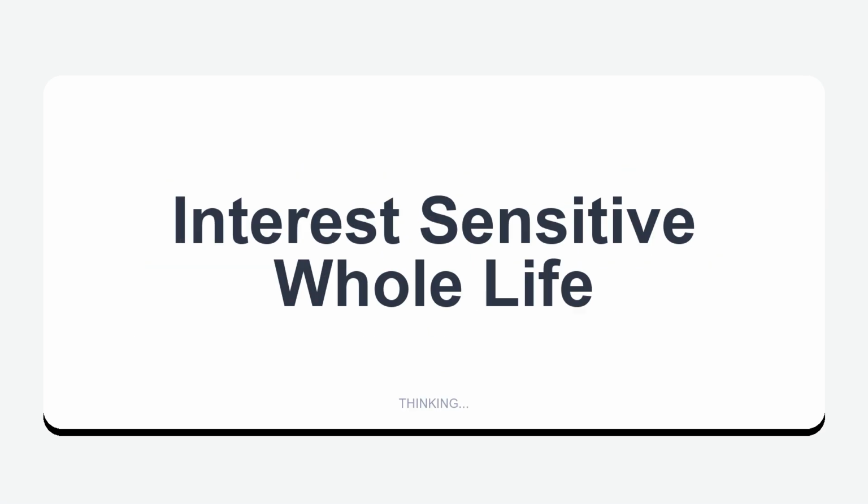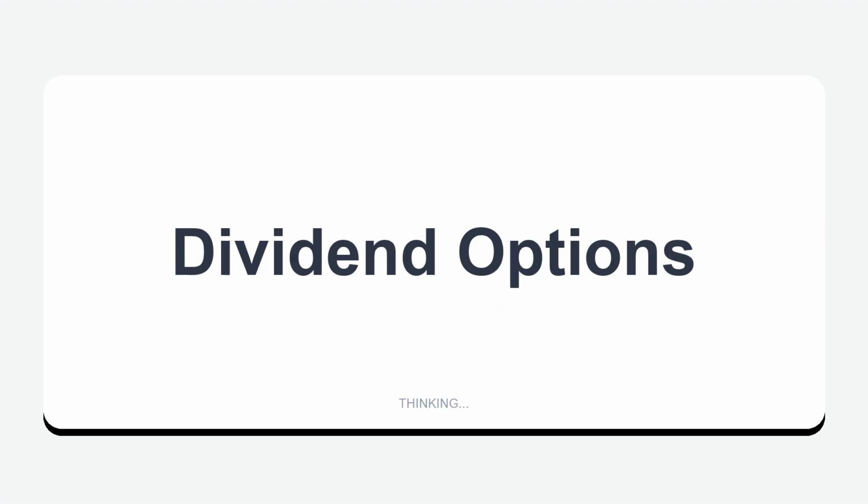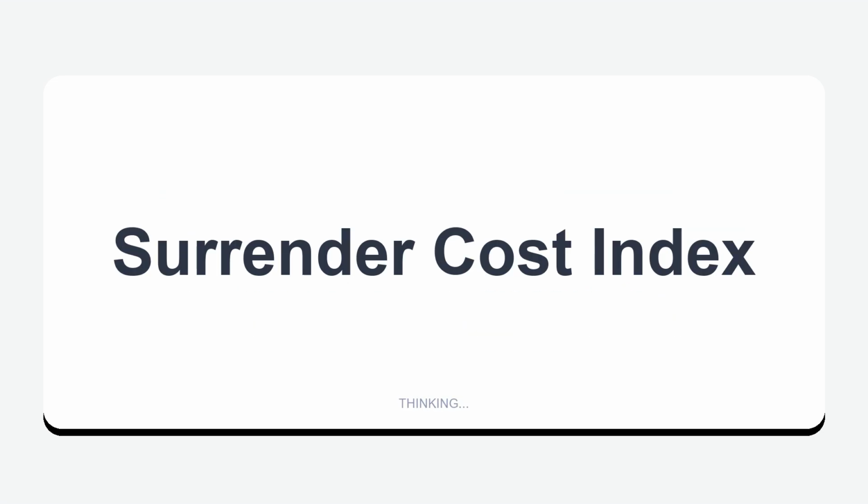Interest-sensitive whole life: premiums vary to reflect the insurer's changing assumptions with regard to death, investment and expense factors. Dividend options: 1. Cash, tax-free. 2. Apply to future premiums. 3. Accumulated interest, sits in account. 4. Purchase paid-up additions.